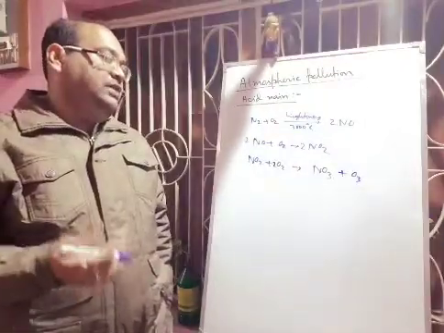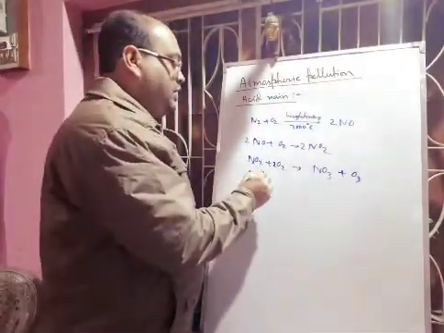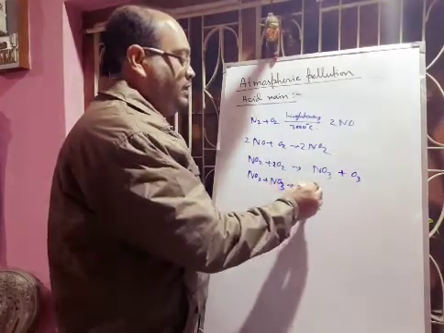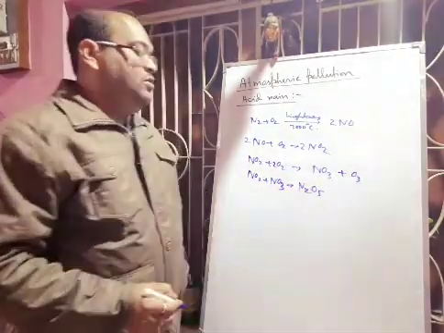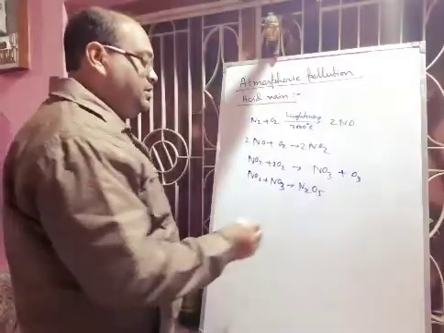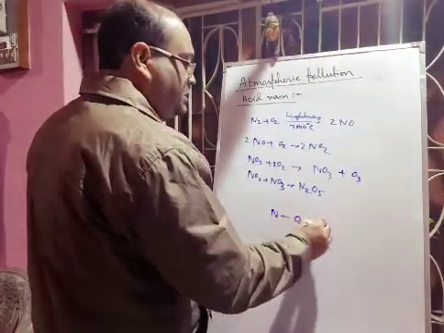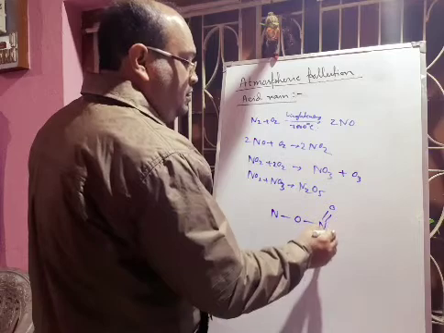Now this NO3 again may combine with NO2. So NO2 and NO3 combine, that will form N2O5, nitrogen pentoxide. What will be the structure of nitrogen pentoxide? Here the structure will be like this.